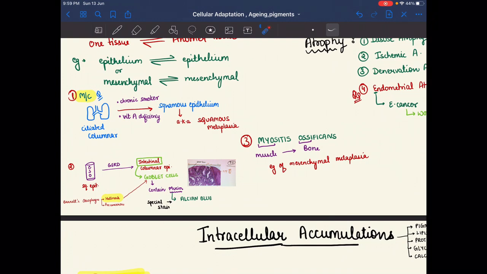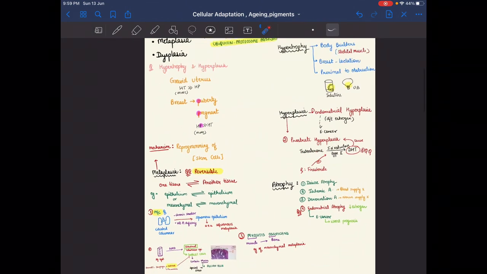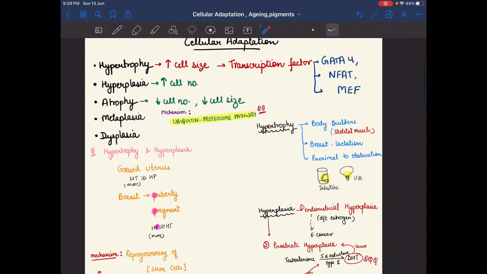First one is the squamous metaplasia, and the third example is myositis ossificans. Myo means muscle, ossificans means bone. So muscle is converted into bone, and the example is mesenchymal metaplasia. So all this is about cellular adaptation.